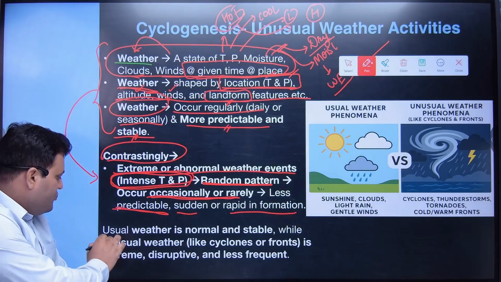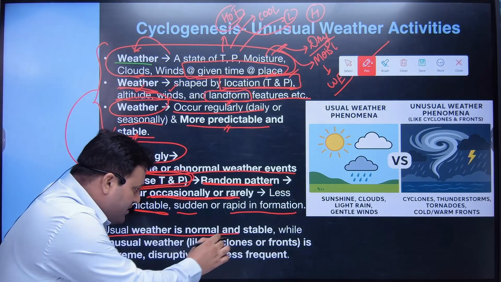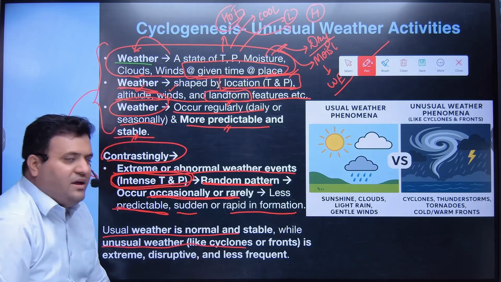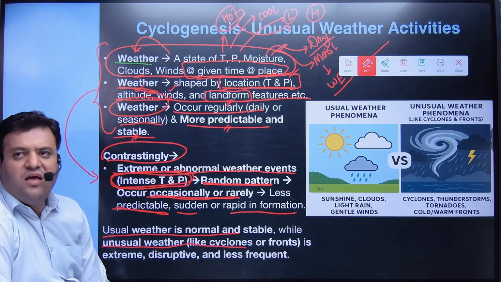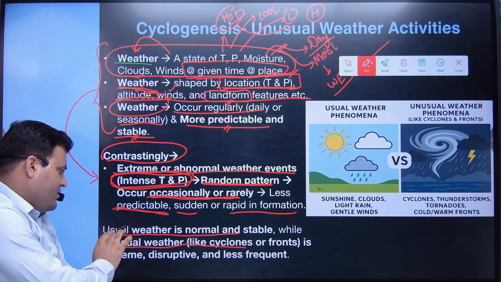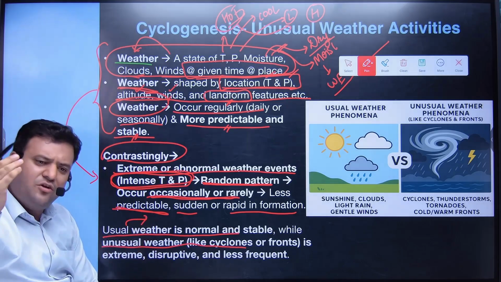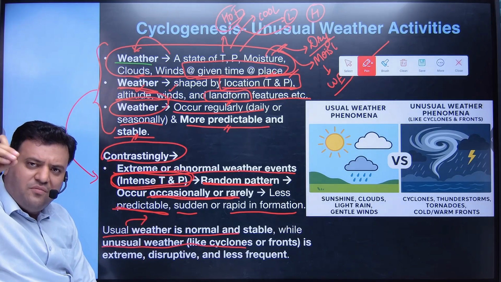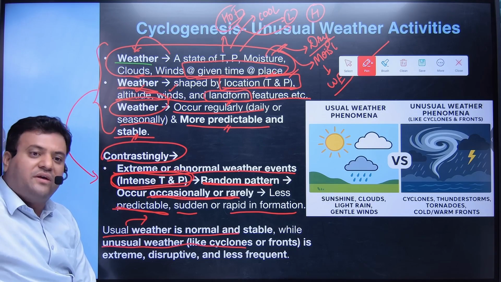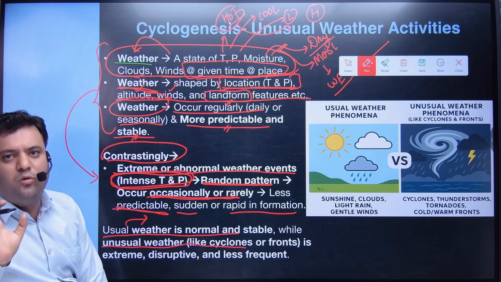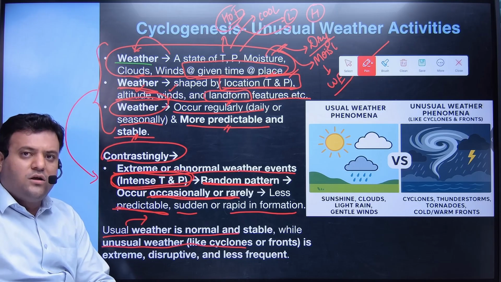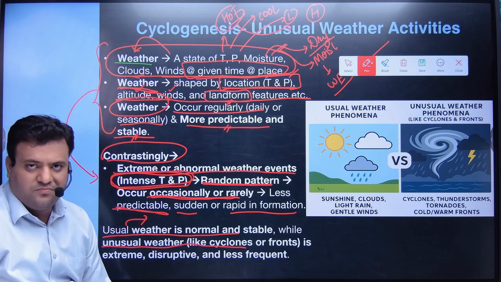So usual weather is normal and stable, while unusual weather conditions means cyclones, means fronts. They are extreme, they are disruptive, and they are less frequent. Weather is more frequent. We know that we have a summer, a monsoon, a winter in India. And yes, we also know that we have cyclones, but specifically we don't know at what time period we can have a cyclone.